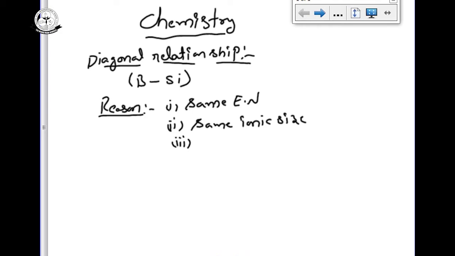And third one is, both have the same polarizing power, or polarity. Due to these reasons, boron and silicon can show the diagonal relationship.